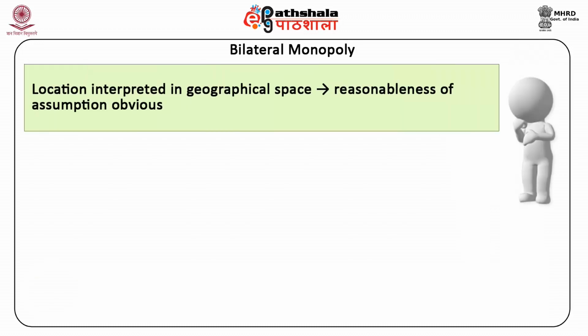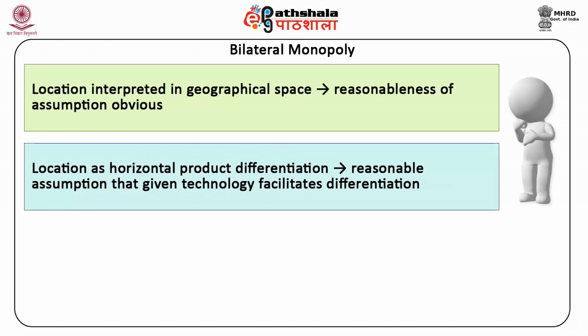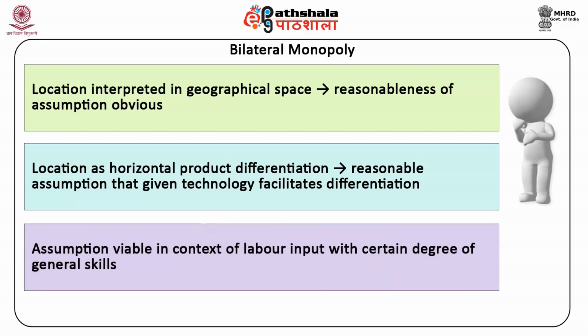If location is interpreted in geographical space, for example the linear city, the reasonableness of this assumption should be obvious. And even if we think of location as horizontal product differentiation, it would be reasonable to assume that a given technology facilitates a possibly large scope for differentiation. This assumption should be especially viable in the context of labor input with a certain degree of general skills.